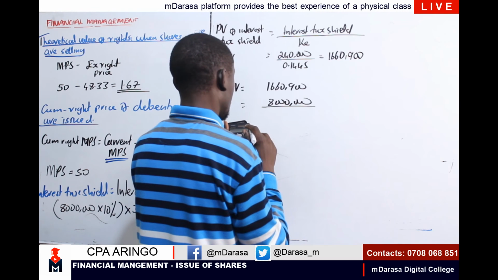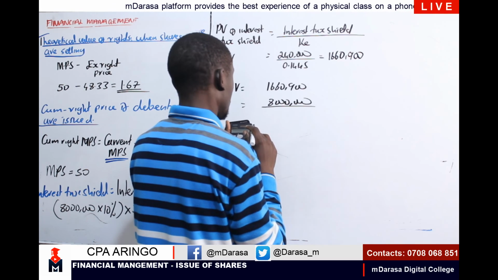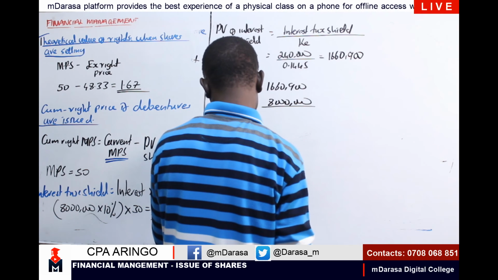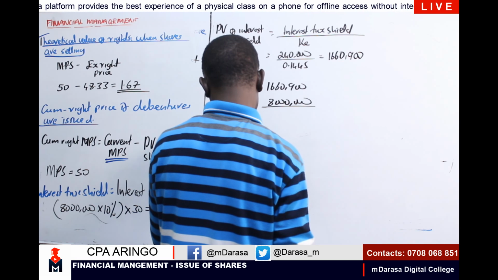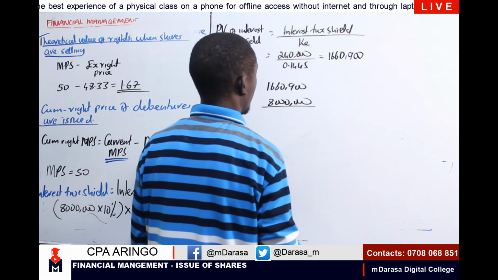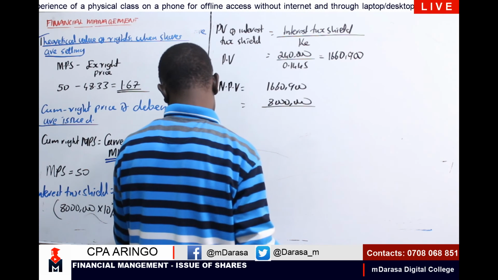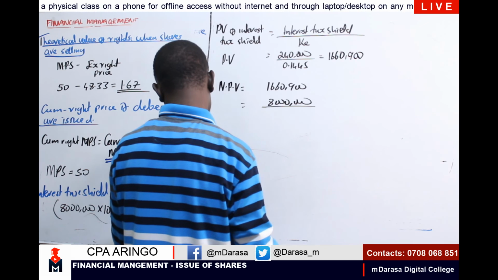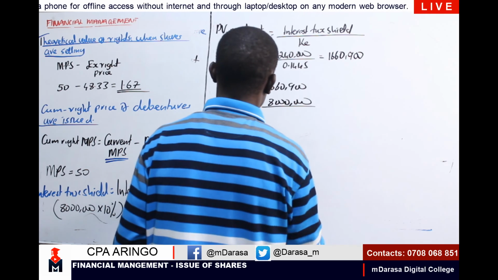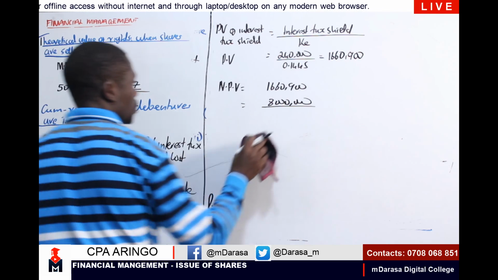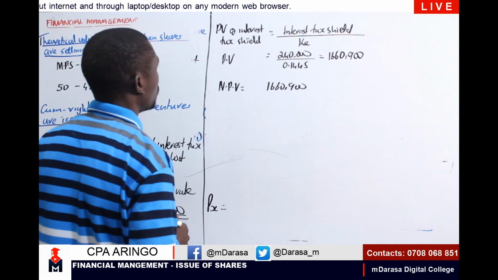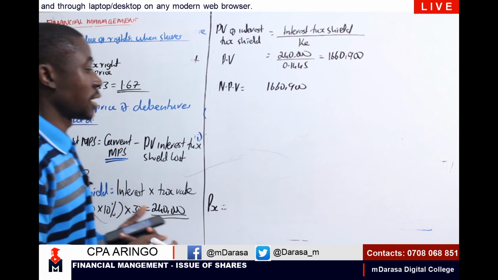So in this case, I'm getting a figure, of course, for the present value of 1,660,900. Sorry for this, 1,660,900, right? So that is our present value of our interest tax shield.